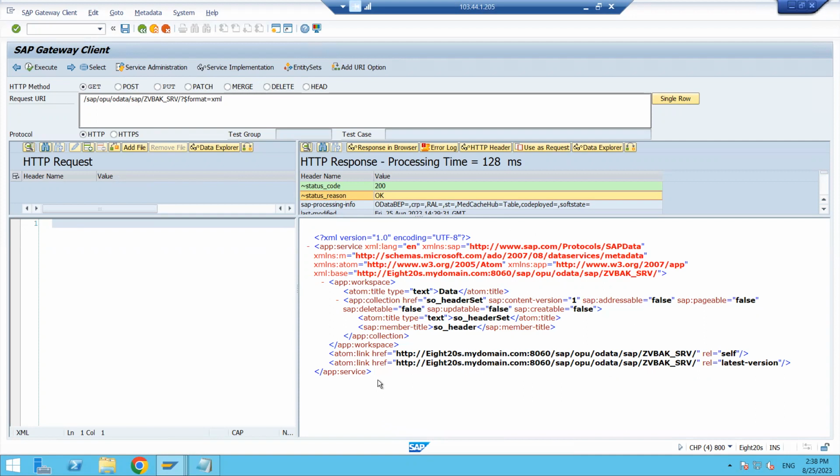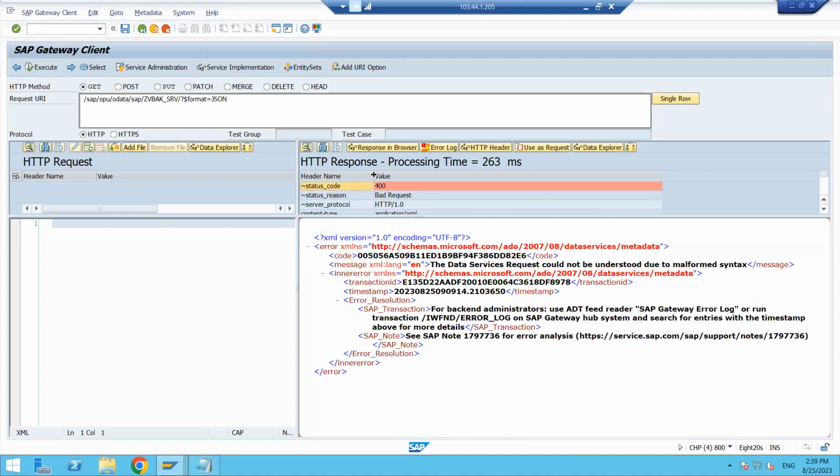But as an ABAPer, by seeing this code, we cannot understand it that easily, right? So here some format is there. This is the XML format. See here, after the service name ZVBAK_SRV, it is coming like slash, question mark, dollar symbol, format equals XML. Here I don't want XML, I want JSON format. Two formats are there, XML and JSON. XML means it will come like this, and for JSON, I have just given JSON here and click on the execute button, and we can see it.